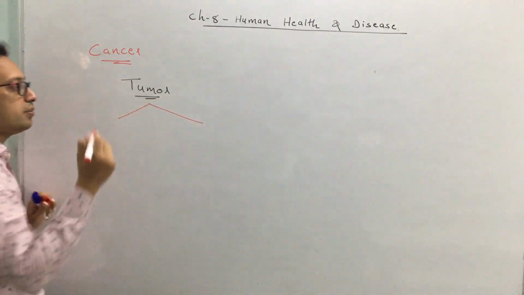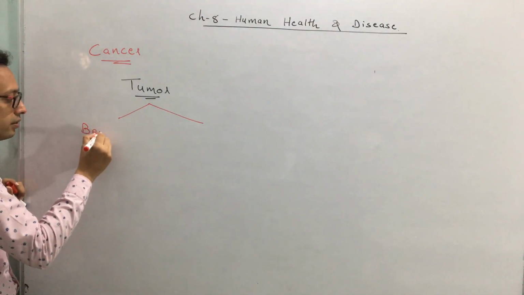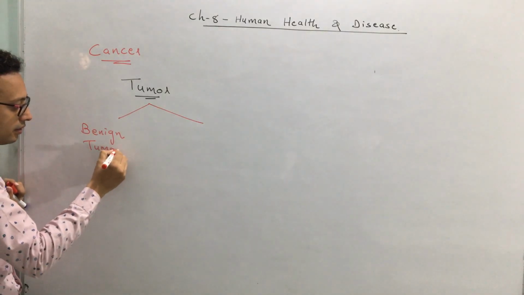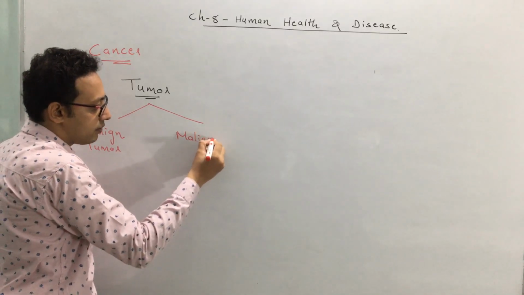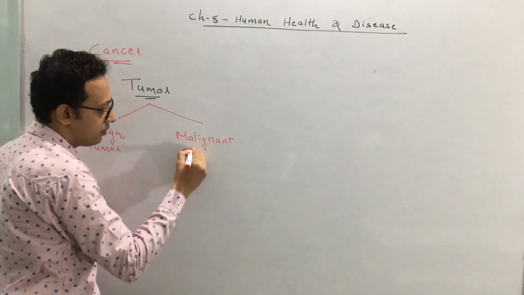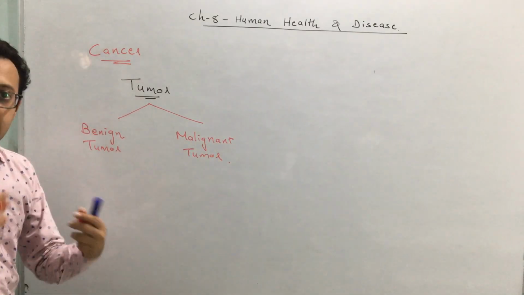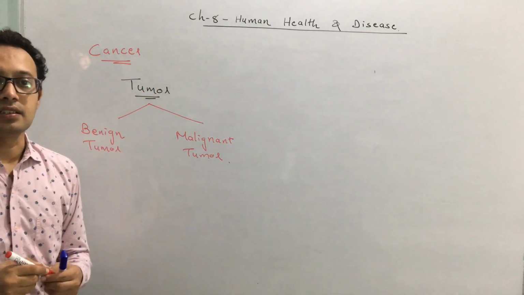There are two types. The first one is called a benign tumor, and the second one is called a malignant tumor. The malignant tumor is the tumor that we actually call cancer.